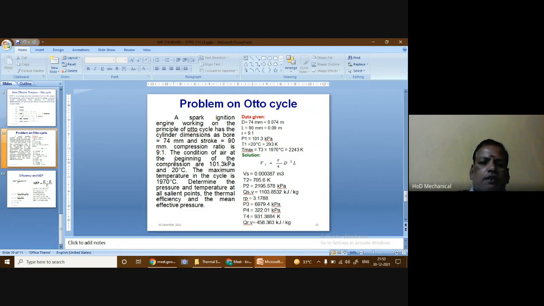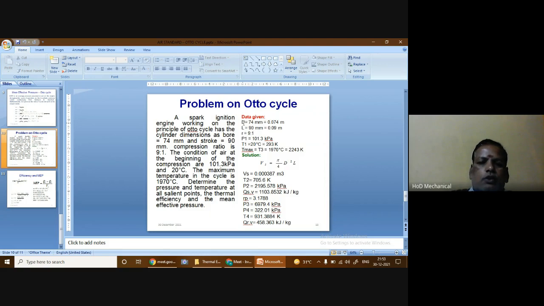Compression ratio is 9:1. The condition of air at the beginning of the compression are 101.3 kilopascal and the temperature 20 degrees Celsius. The maximum temperature in the cycle is given as 1970 degrees Celsius. So determine the pressure and temperature at all the salient points, the thermal efficiency and the mean effective pressure. Now we will write the given data.